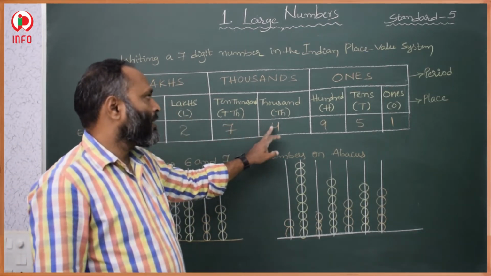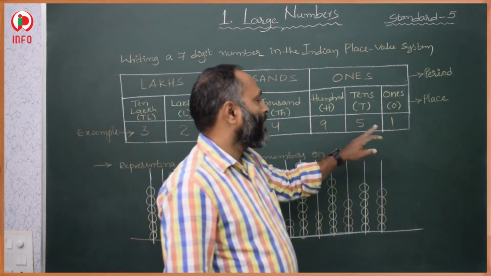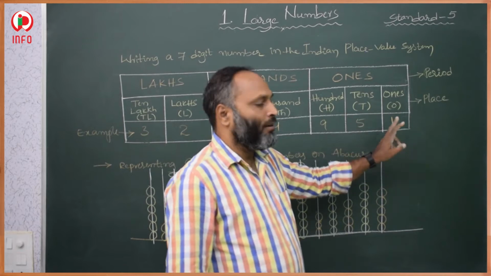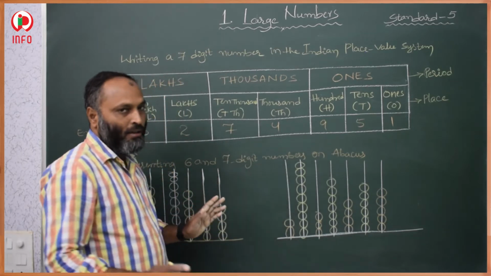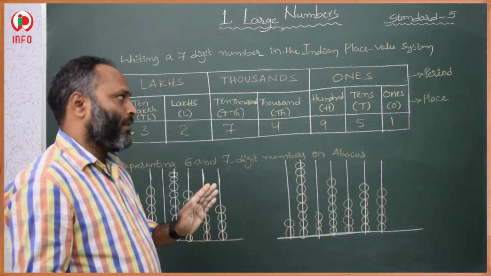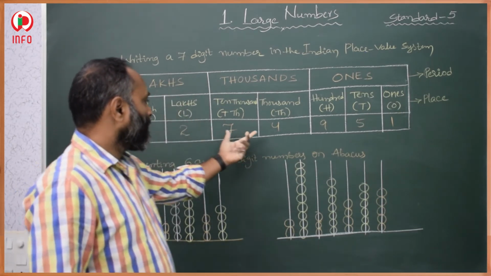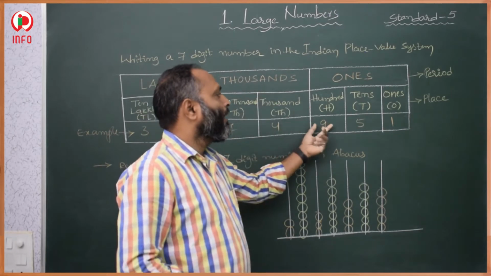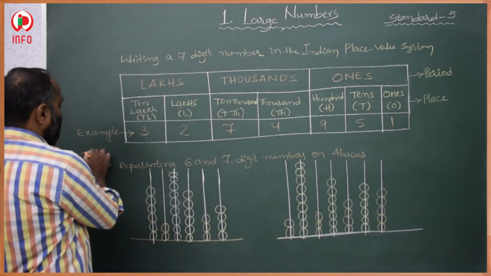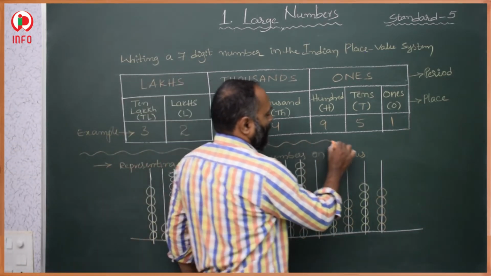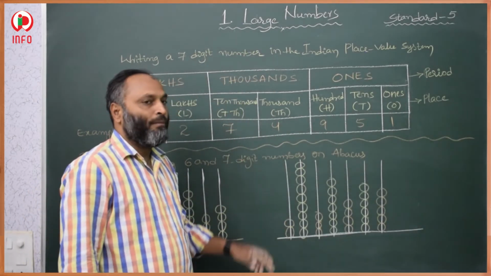74. These two are in the thousands period, so 74,000. These three are in the ones period. Then 951. So in this way we have to read. First we have to check in which place they are. According to the period we write 32 lakhs, 74,951. So this is the number name. If a numeral is given, then in this way we have to write the number name.